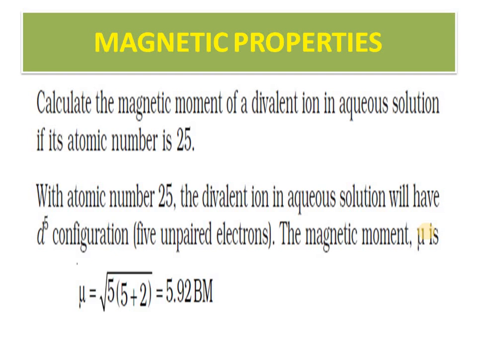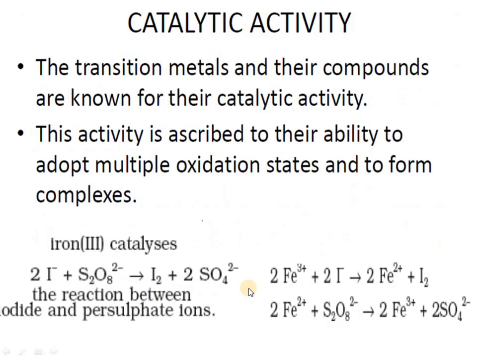Now here you have to find for the atomic number 25. So here 4s2 3d5. So 4s2 3d5 means 5 unpaired electrons. If the divalent ion is there, 4s0 3d5, and 5 unpaired electrons in the d orbitals. 5 into 5 plus 2 is 7, 35, and root 35 comes to 5.92 BM. BM means Bohr magneton.